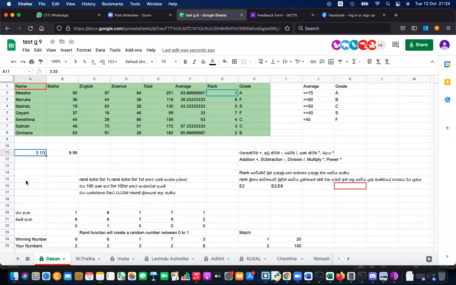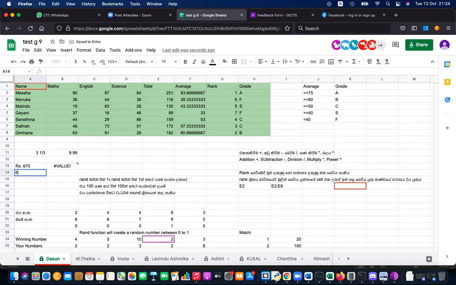If a number aligns to the left side, here some people are typing like this, no? Some people type RS, put a dot, and then type the value. This is aligned to the left side. If it is left aligned, we cannot calculate with it. Let's say two such things. This multiplied by 2. You can see it's an error, value error.